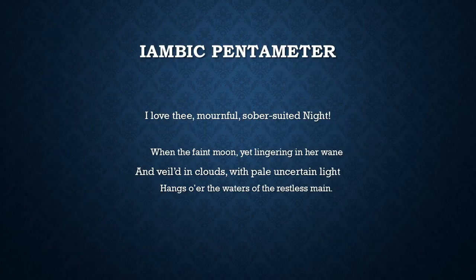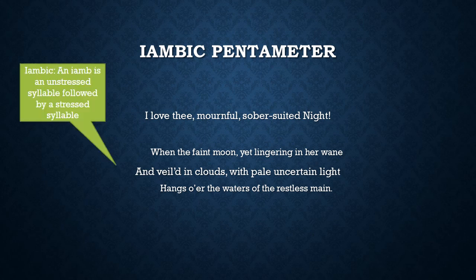Okay, and we also said that a sonnet is made up of iambic pentameter. So let's explain that a little bit. An iambic is a foot, which is a stressed, unstressed combination, and an iamb is an unstressed syllable followed by a stressed syllable. So we see that here: I love. So I is unstressed, love is stressed.